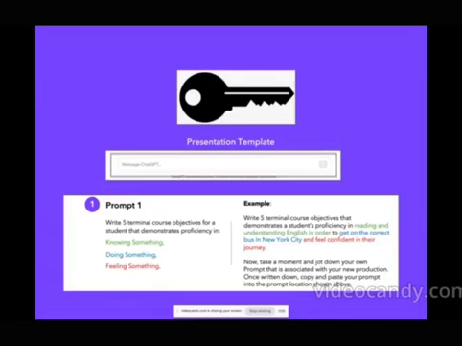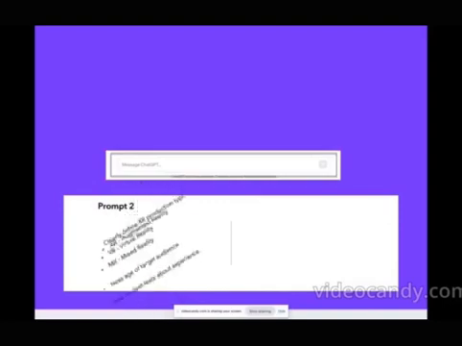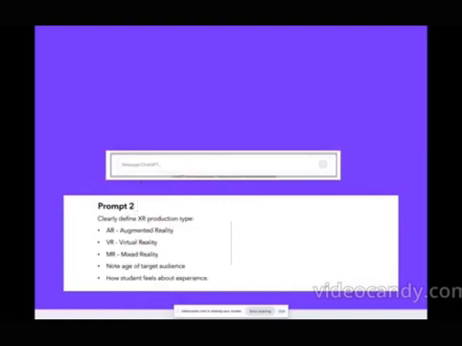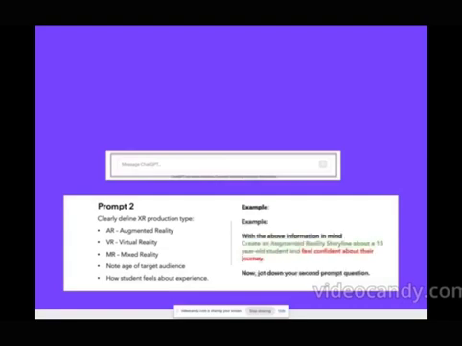Now, you take a moment and jot down your own prompt that is associated with your new production. Once written down, copy and paste your prompt into the prompt location shown above. Prompt 2. Clearly define your XR production type. Also note the age of your student audience and how your student should feel about their experience. Here's an example. With the above information in mind, create an augmented reality storyline about a 15-year-old student who feels confident about their journey. Now, you take the time and jot down your second prompt question.